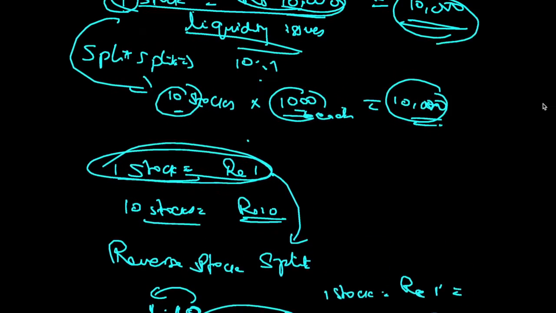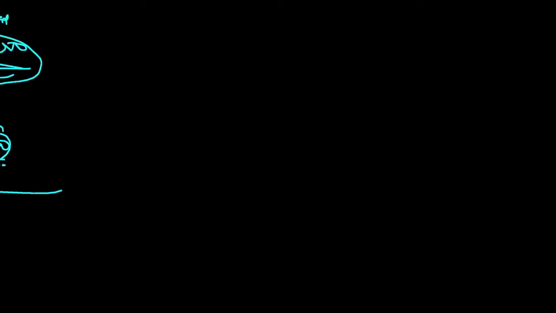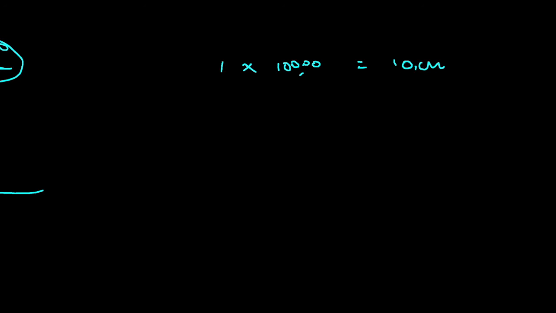In stock split, as I said, a stock is split into multiple parts. Similarly, over here in bonus, imagine you have, let's say, one share, and its worth is 10,000 rupees, so the total value is 10,000.